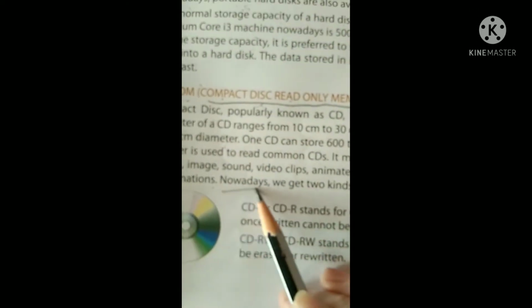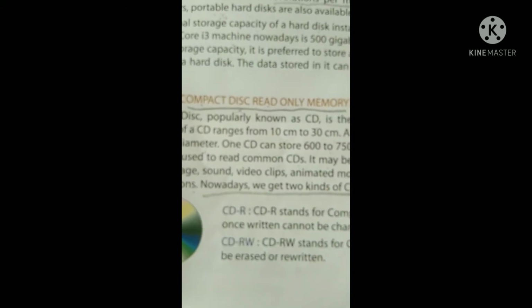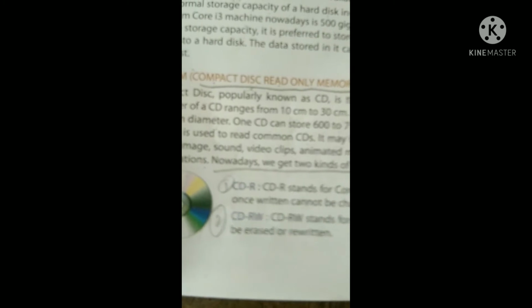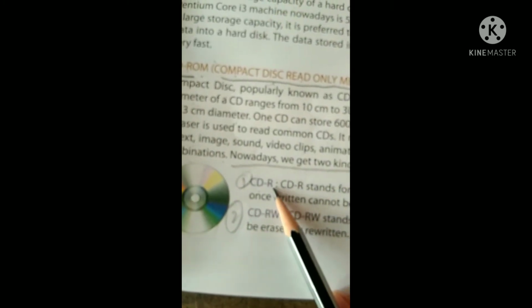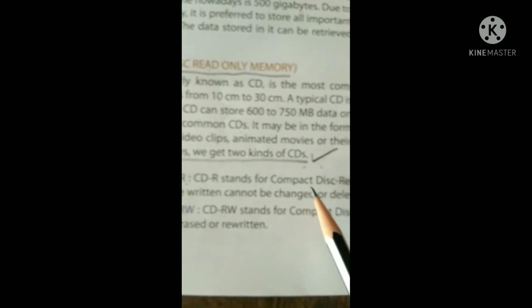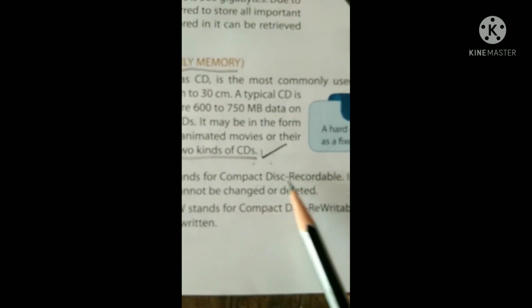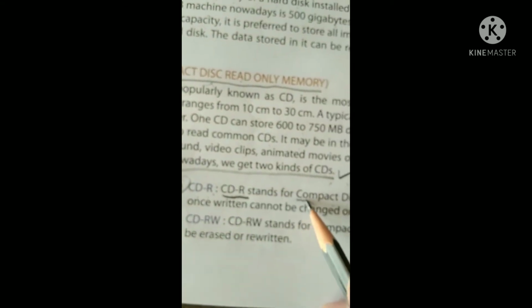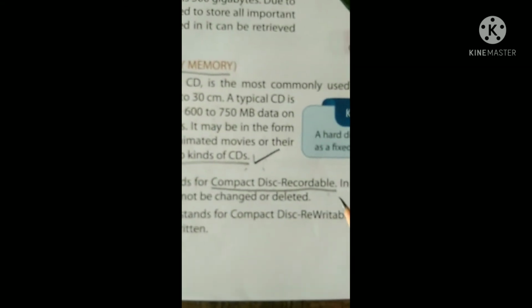Nowadays we get two kinds of CDs. Which are those two CDs? First of all, CDR. Now what is CDR? CDR stands for compact disc recordable. This is the full form: compact disc recordable.